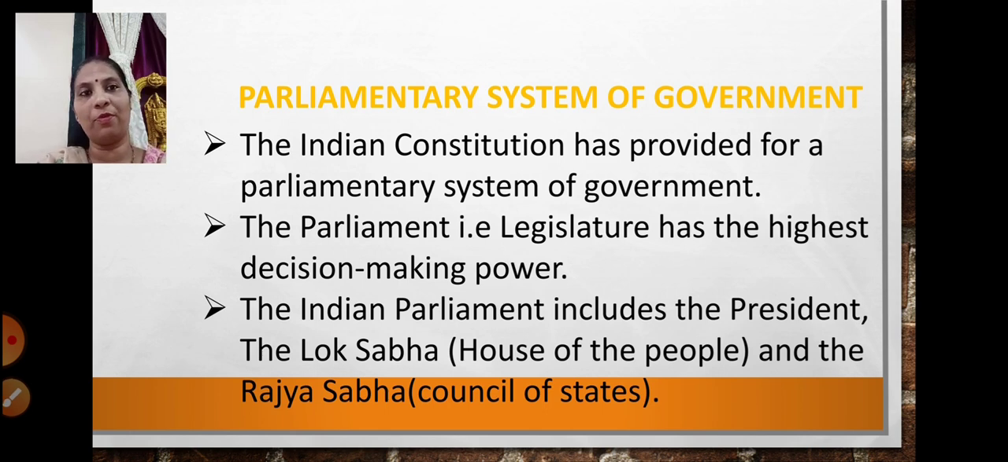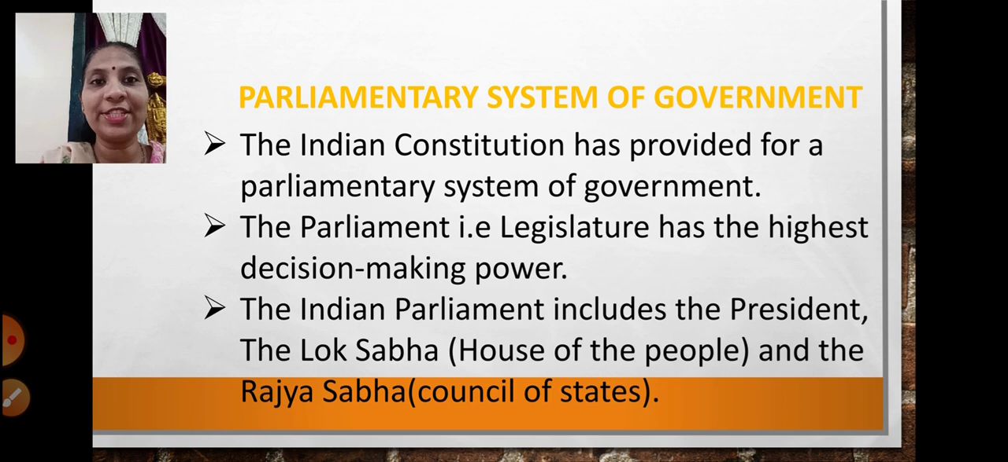Parliamentary system of government. Since India has adopted democracy, we have to elect our representatives, and these representatives on our behalf go and take decisions for us. The Indian Constitution has provided for a parliamentary system of government, and this parliamentary system consists of the parliament, which is also known as the legislature. It has the highest decision making power.